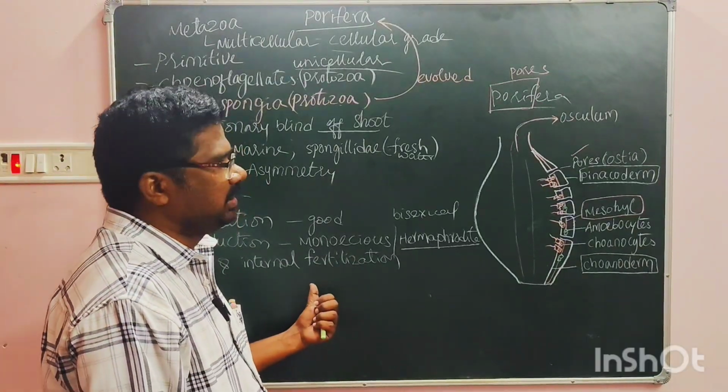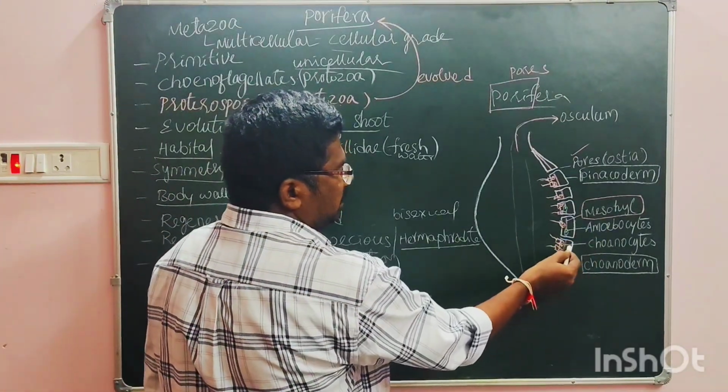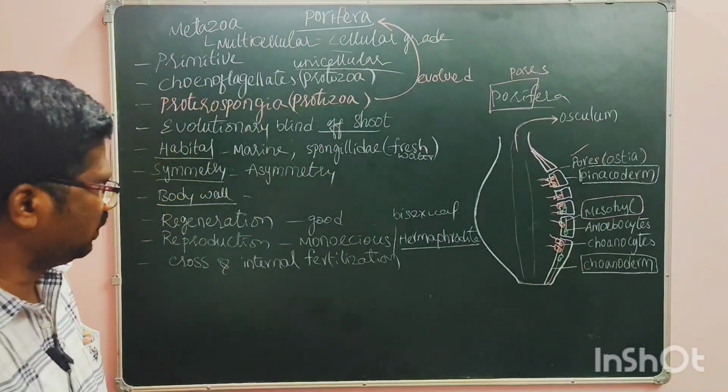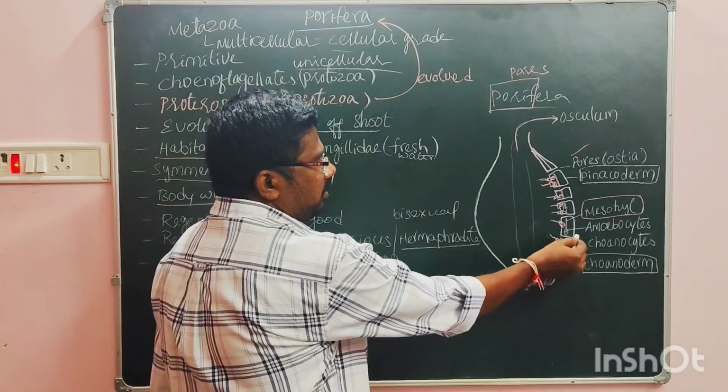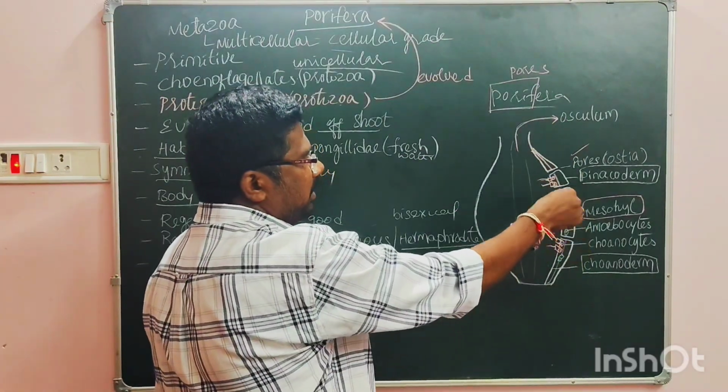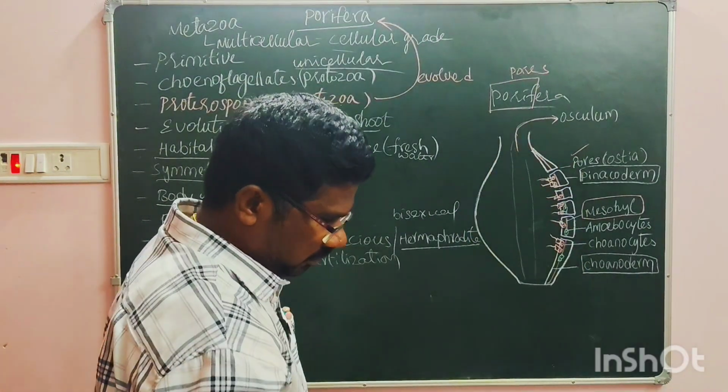So internal fertilization will take place here in the mesohyl. The eggs will be here in the mesohyl. The sperms will come from the other animal, and then they will fuse.